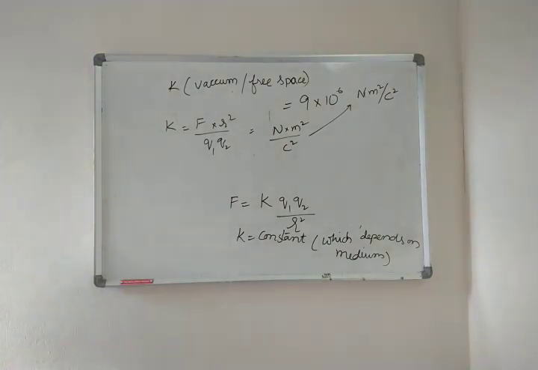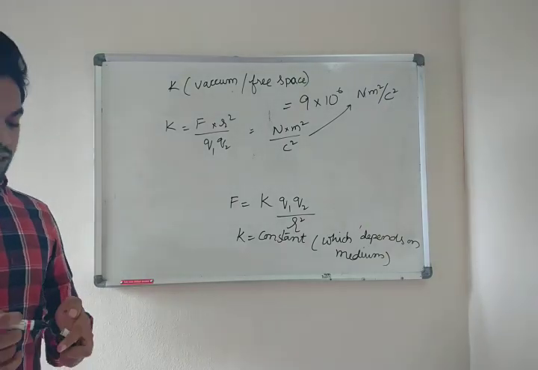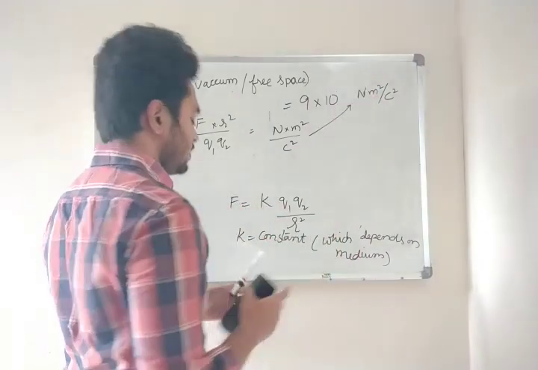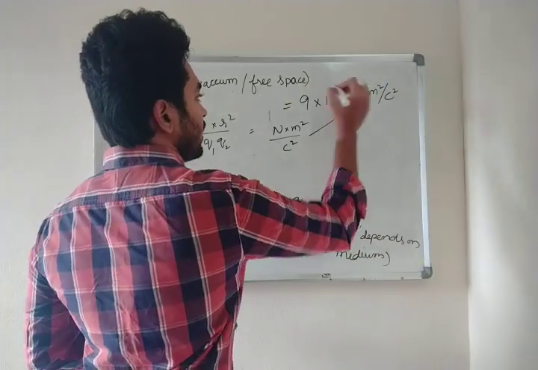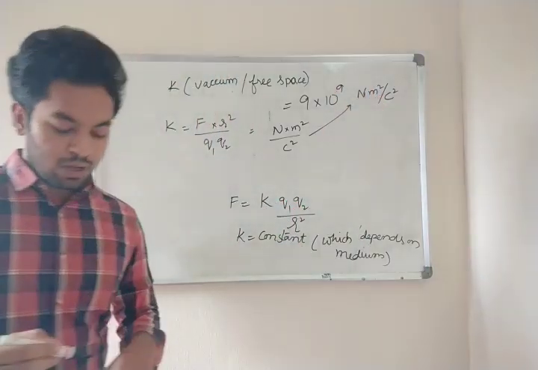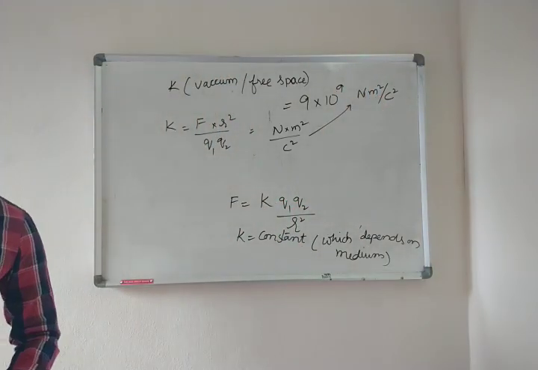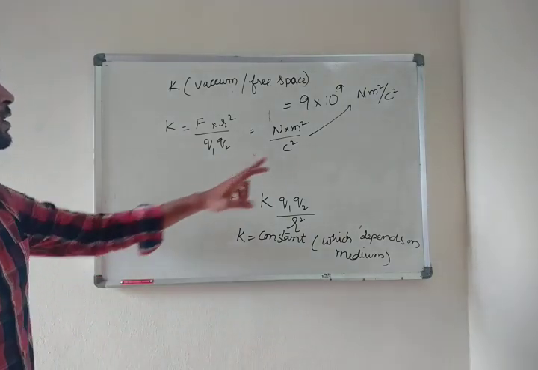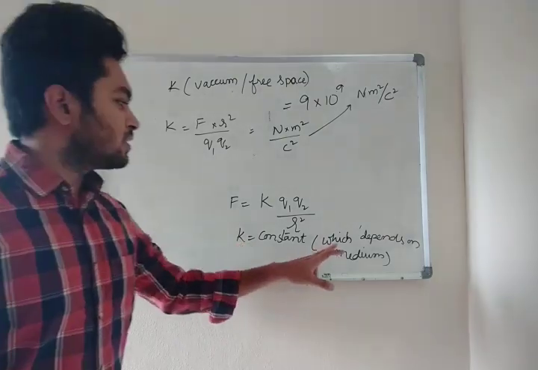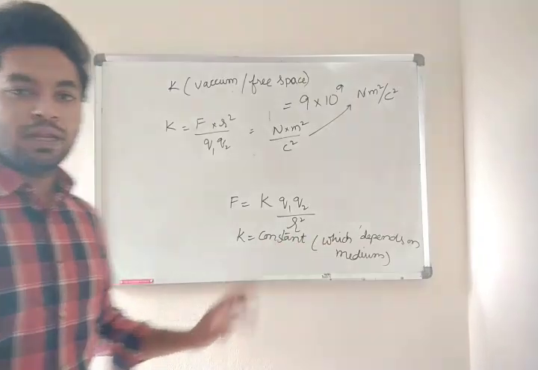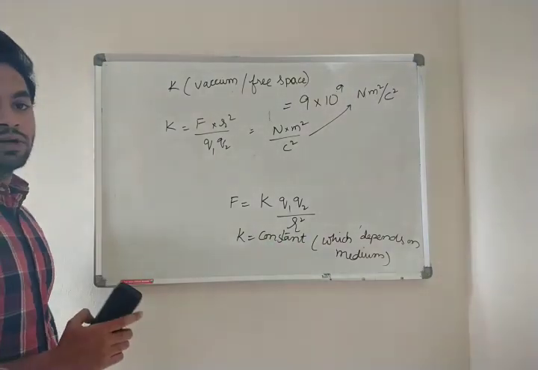Newton meter square by coulomb square. So just a second, this is not 10 power 6, this is 10 power 9. 9 into 10 power 9 Newton meter square per coulomb square. Clear? Note this down. This is the unit for K. With this, K is particularly dependent on the medium. Clear? Okay. Pause it and note it down.